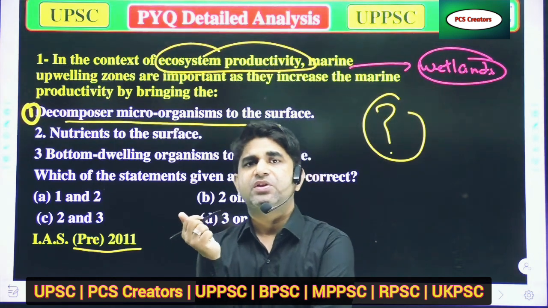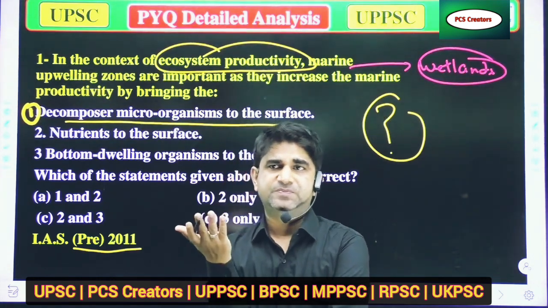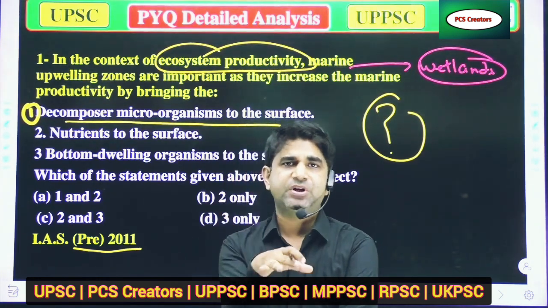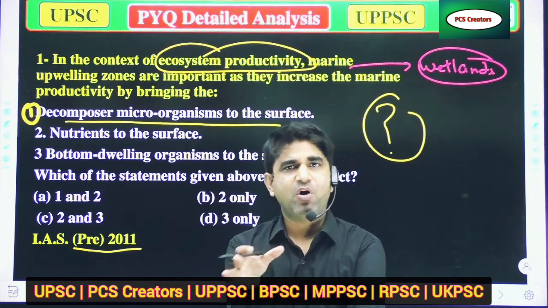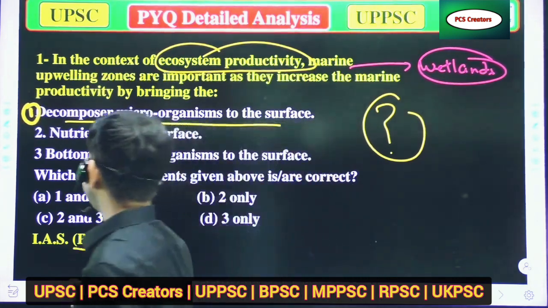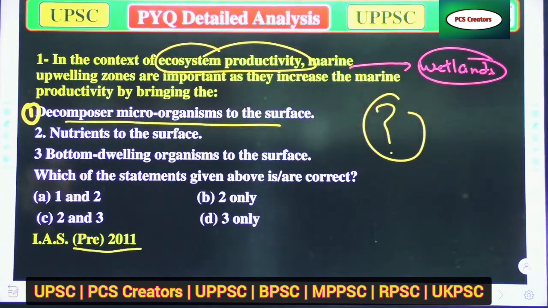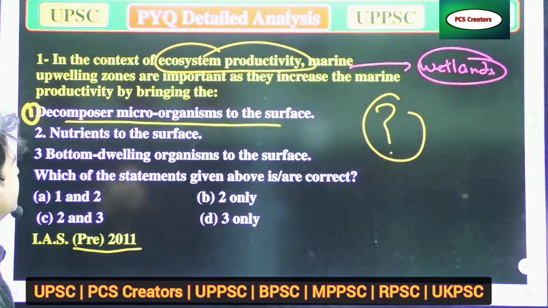That is why the productivity of wetlands is more as compared to oceans, rivers, ponds, everything over there. So, the first thing: decomposer microorganisms to the surface.